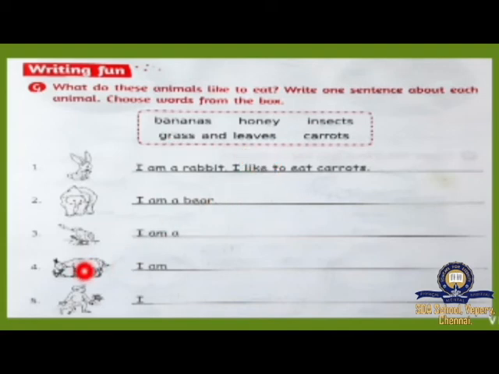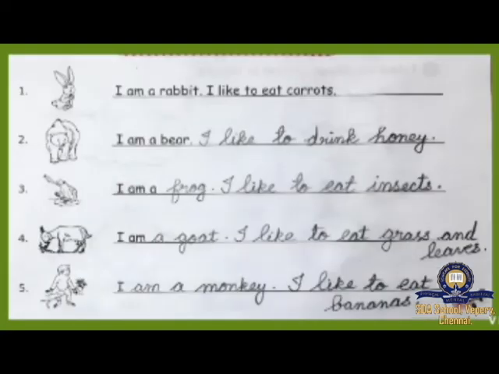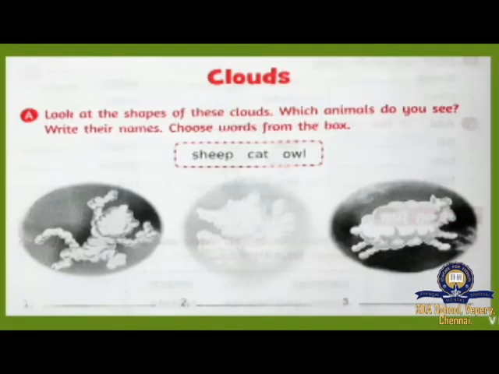And look at the last one. I am a monkey. What does the monkey like to eat? Monkey likes to eat bananas. I like to eat bananas. You have to write the answer like this in your book. Okay, children. Now we pass on to the poem.